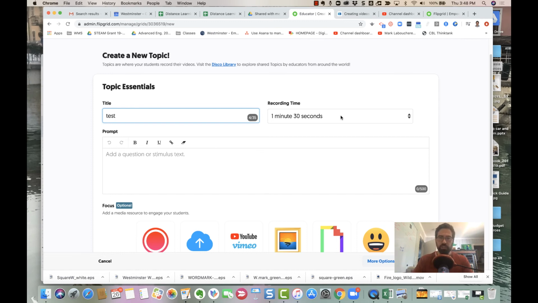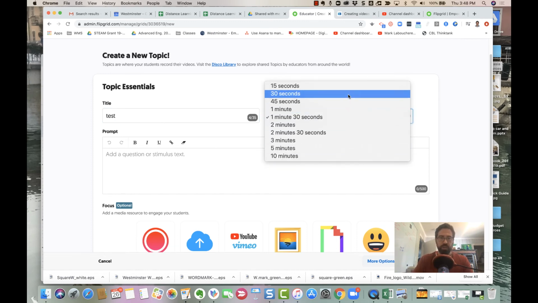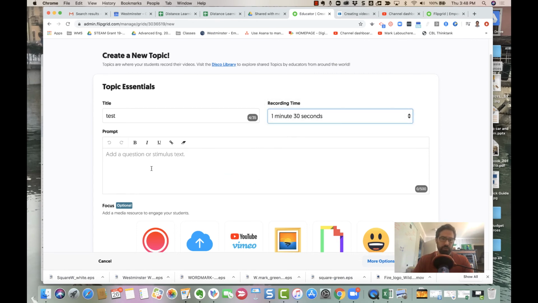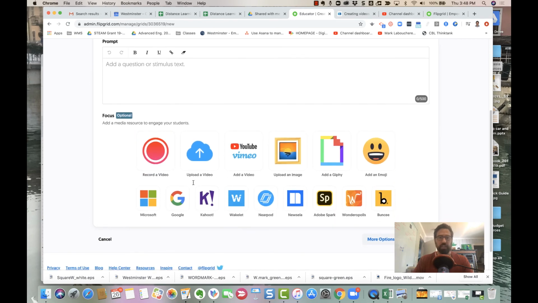This is where I would add the questions, and then you have variable recording times, and you can see it's all the way up to 10 minutes, which is pretty lengthy, honestly. That'd be a pretty major thing if you were to do that. The one that's default is 90 seconds. So you can add all sorts of text and features in there.